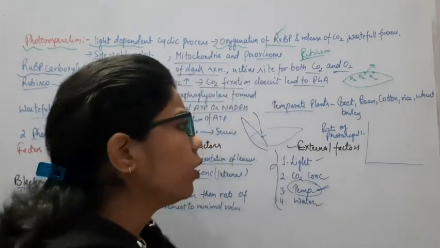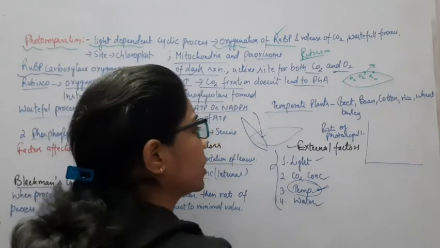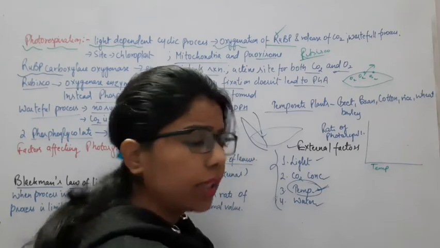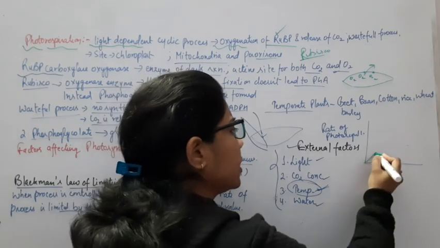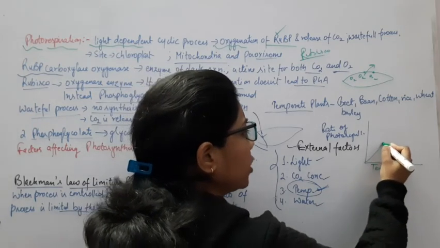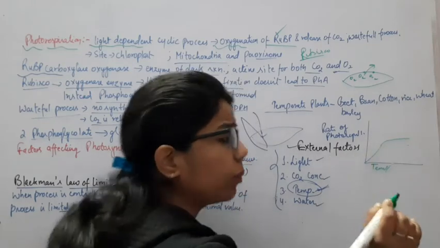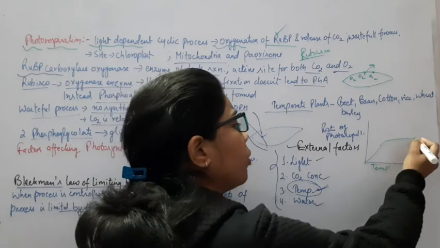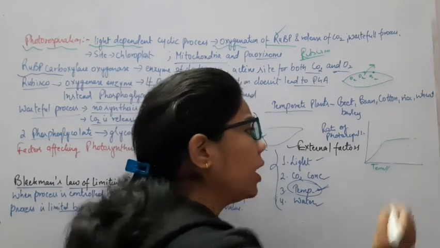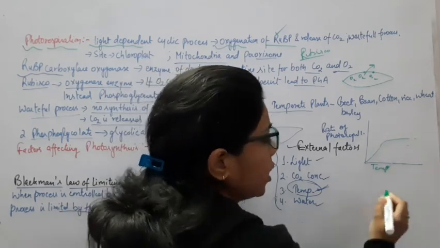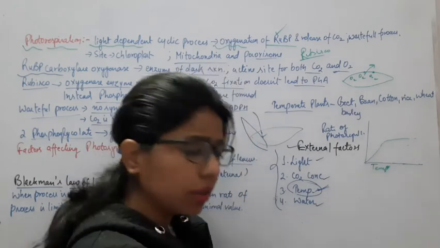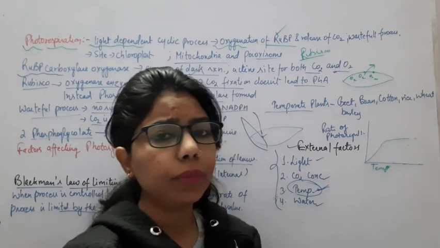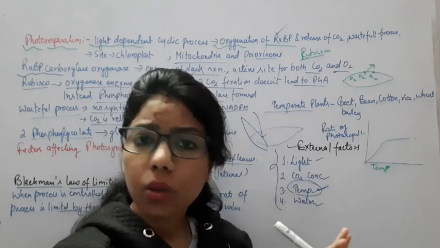Now if I look at the rate of photosynthesis along with the temperature, it follows like this: if we increase the temperature, photosynthesis increases, but it should not go up to the maximum level. If the level is too high, it will reach the saturation level and there will be no increase in photosynthesis. So what is required is a gradual increase. If it is very fast, there will be no photosynthesis.